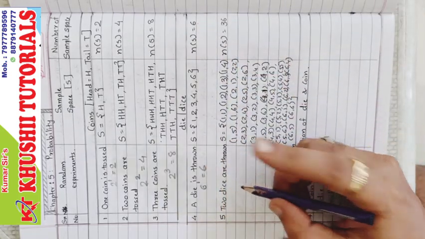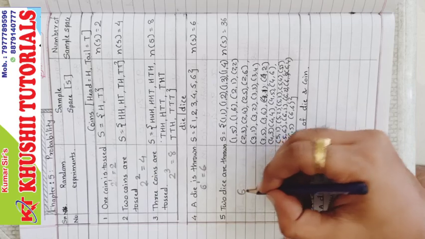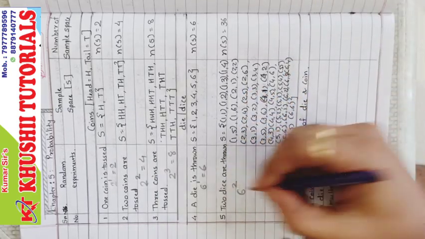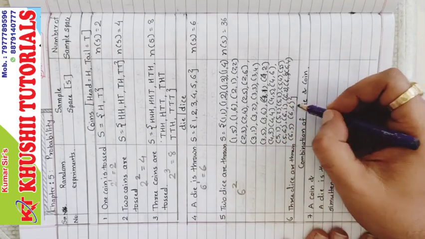2 dice are thrown. Each die has how many faces? 6. How many dice are thrown? 2 dice are thrown. So number of dice is 2. So 6 squared is 36.